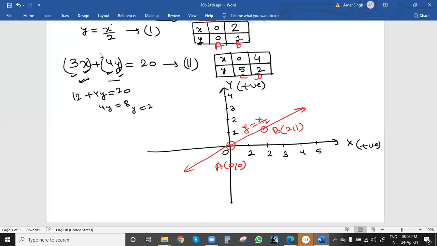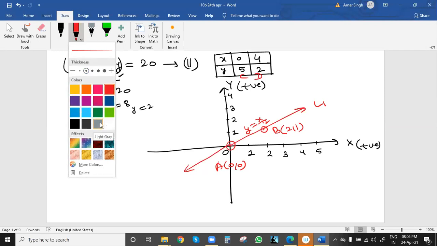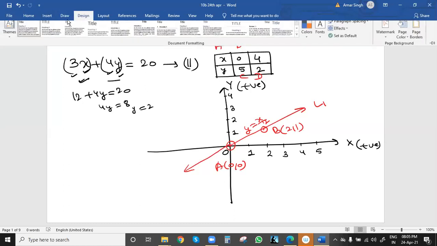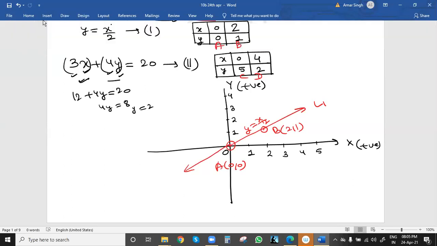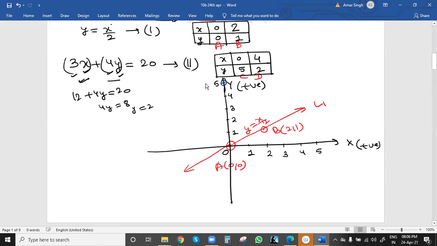This is line 1. Now we can draw a line for the second equation, with points C and D. C is 0, 5: x is 0, y is 5, so it will go up and be somewhere here, the C point.